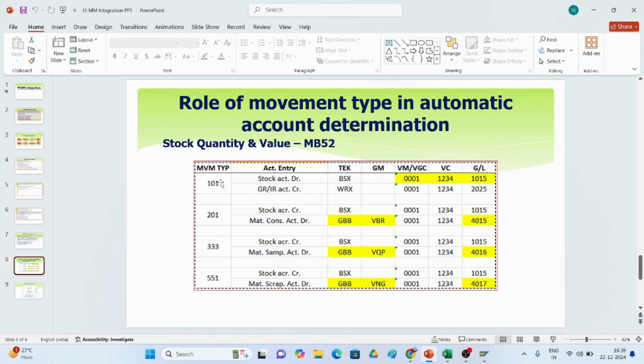Likewise, in movement type 101, GRIR, meaning goods received and invoice received account, is credited. WRX is the transaction event key.